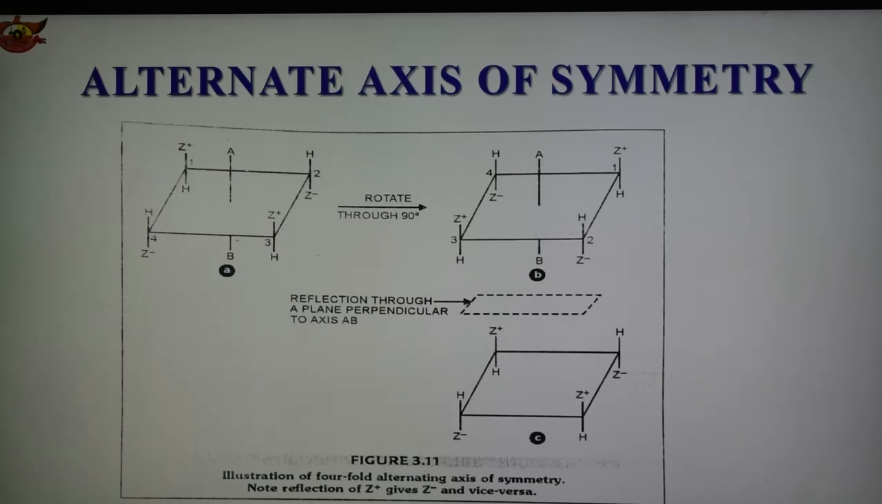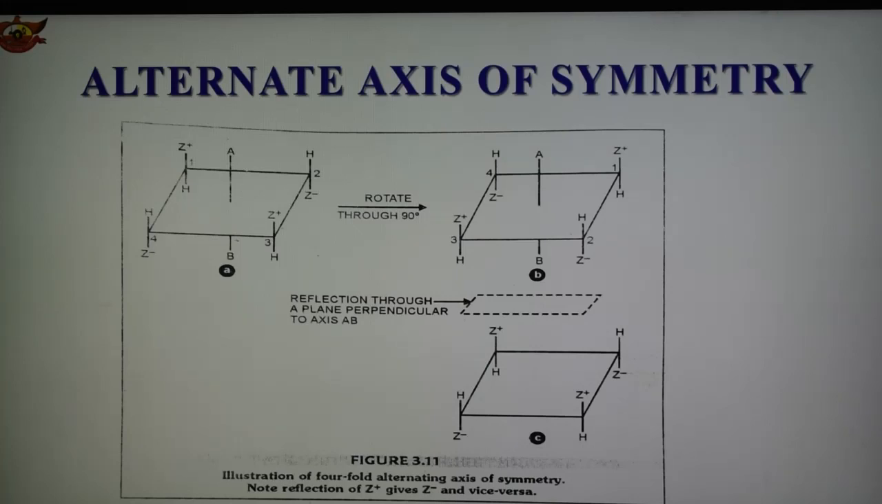If such an alternating axis of symmetry is present in a compound, it is optically inactive. Rotation of structure A through 90 degrees about the axis AB gives the molecule B, and the reflection of B gives the original molecule A. In this way, the molecule has a 4-fold alternating axis of symmetry, and such a molecule is achiral because it shows an alternating axis of symmetry. Therefore, the molecule is achiral and optically inactive.